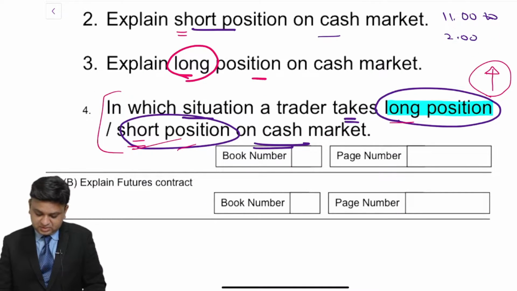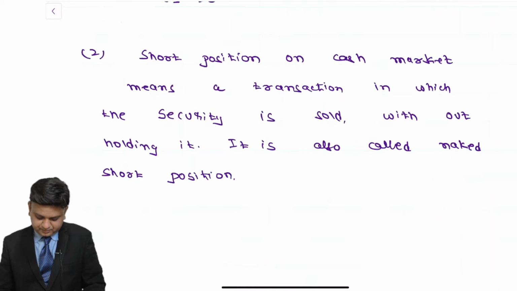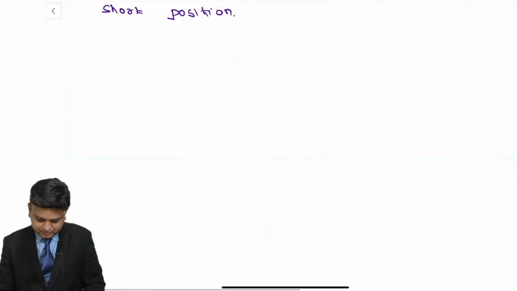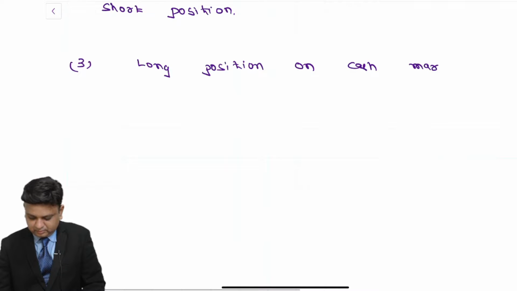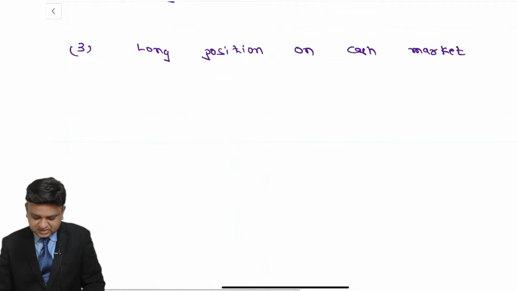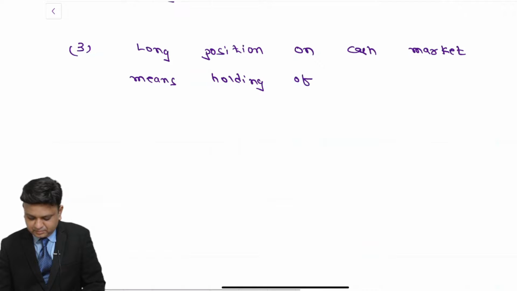Third question is explain long position on cash market. Long position on cash market means holding of a security, full stop.